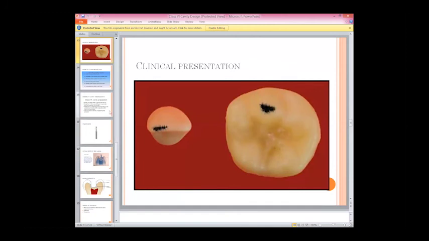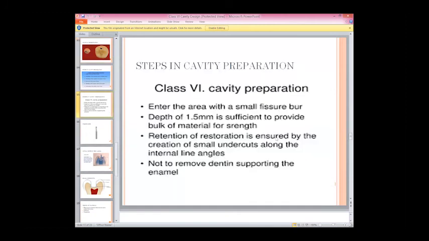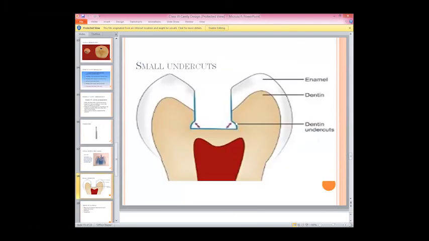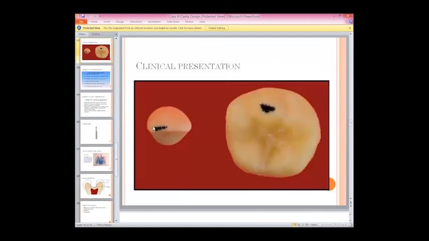And then we are supposed to provide retention of the restoration. How are we going to retain the restoration? By undercuts, right? And what is basically an undercut? These are dentinal undercuts, and we need to design these undercuts into that carious lesion. We start with the small fissure burr, depth of 1.5 millimeter, and the small undercuts would be like that.